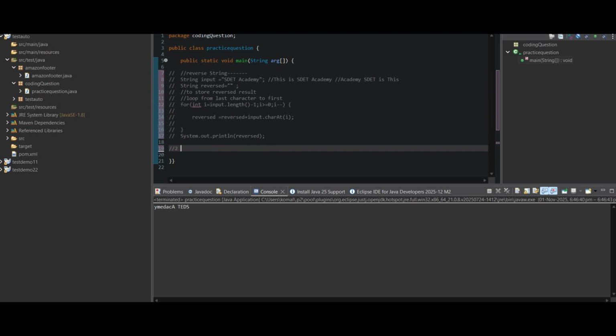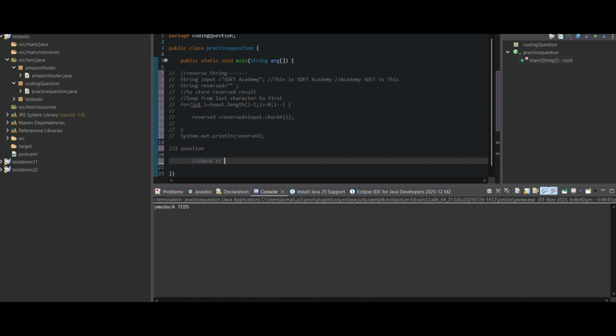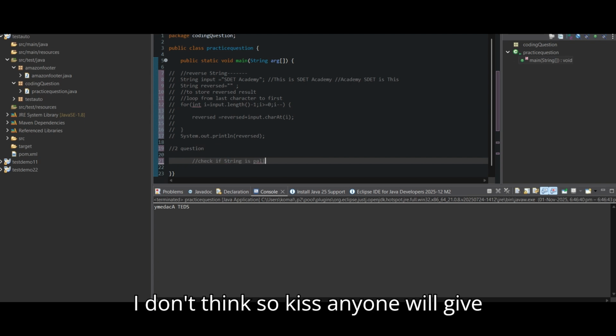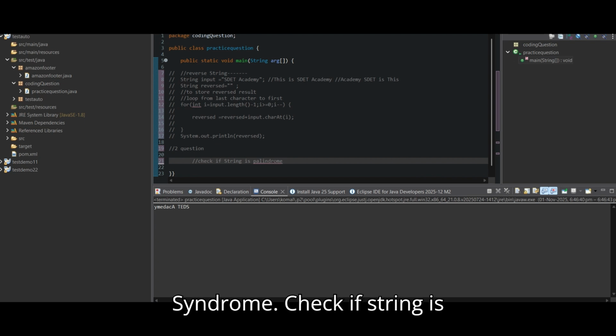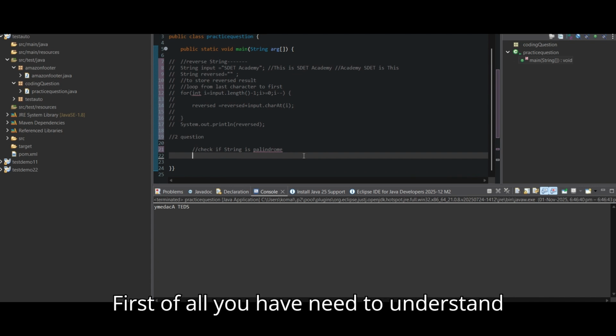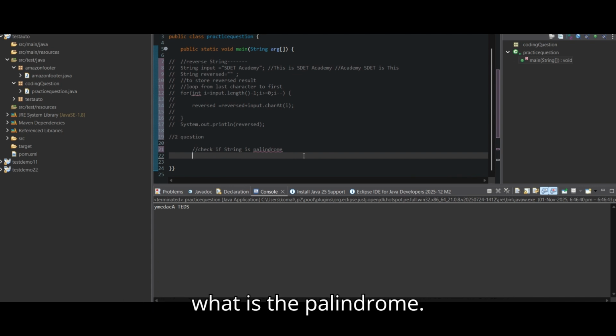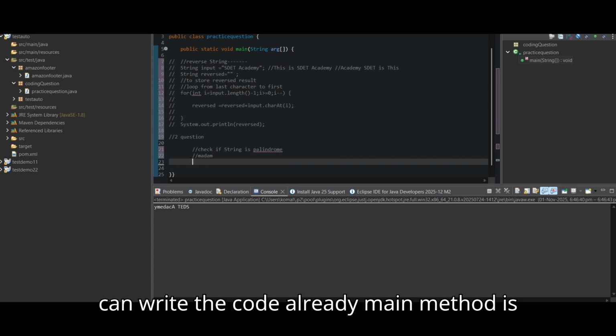Secondly, okay, the second question is to check if a string is a palindrome or not. So how can you check? First of all, you need to understand what a palindrome is. So how can we write the code? The main method is already written, and we are inside the body of the main method.